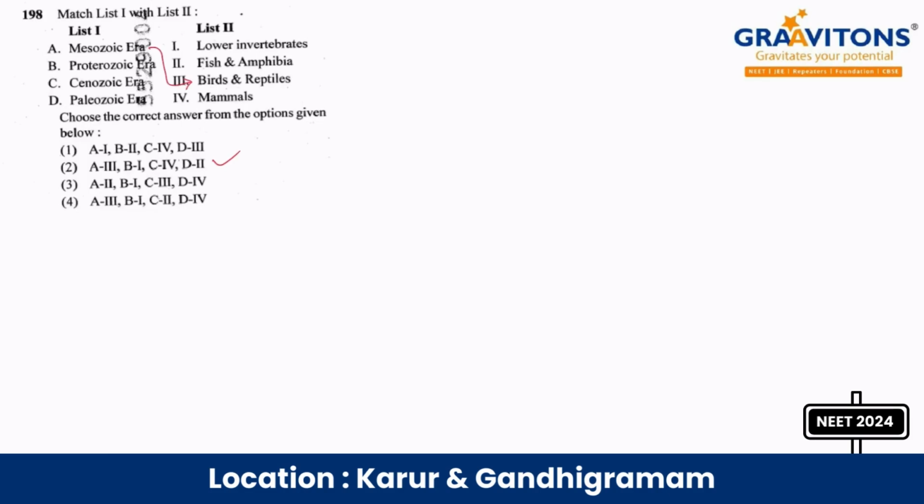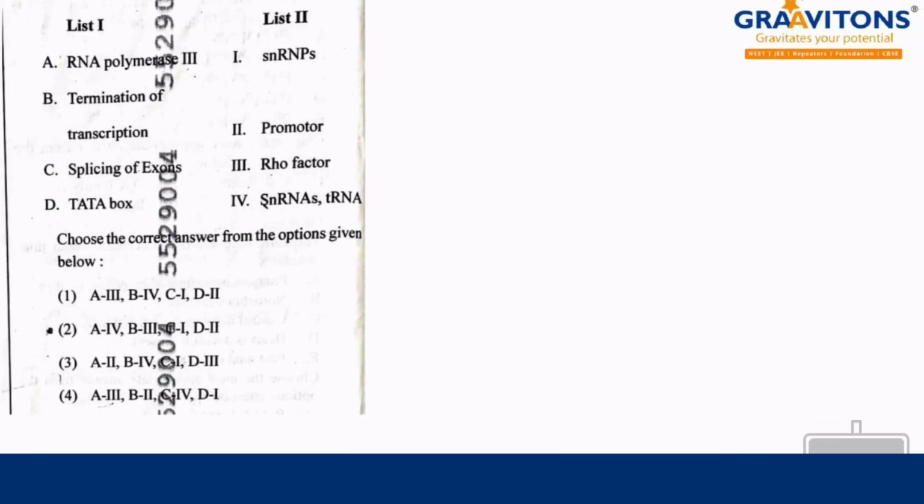Yes, right. Then B, it is 1. In Proterozoic era we have the lower invertebrates. Then Cenozoic era, it is mammals. Then Paleozoic era, it is fishes and amphibians. So the answer for this question is 2: A3, B1, C4 and D2. Right. Next question.